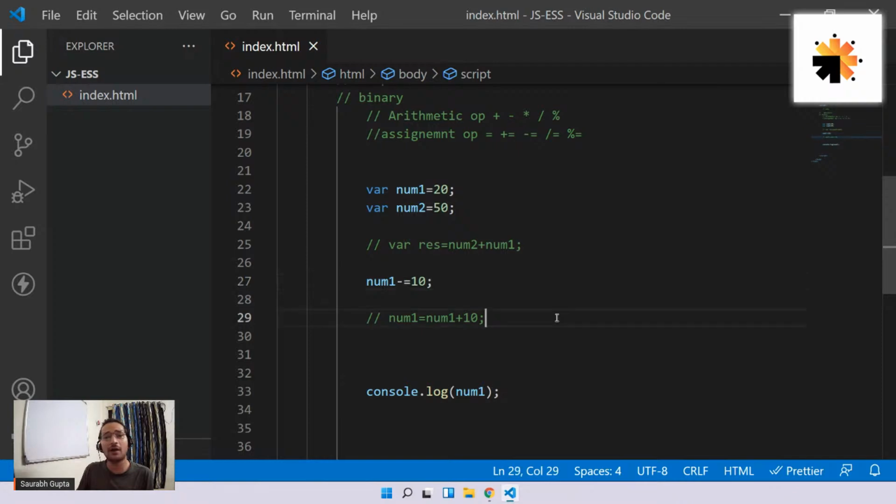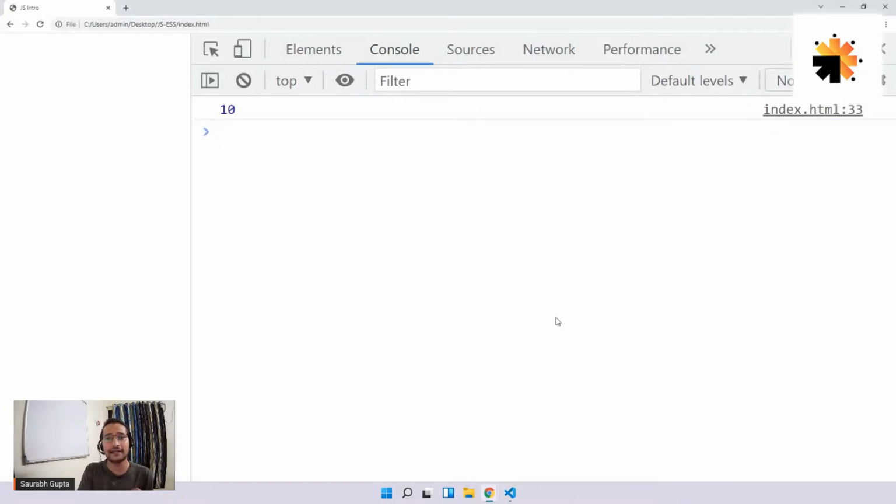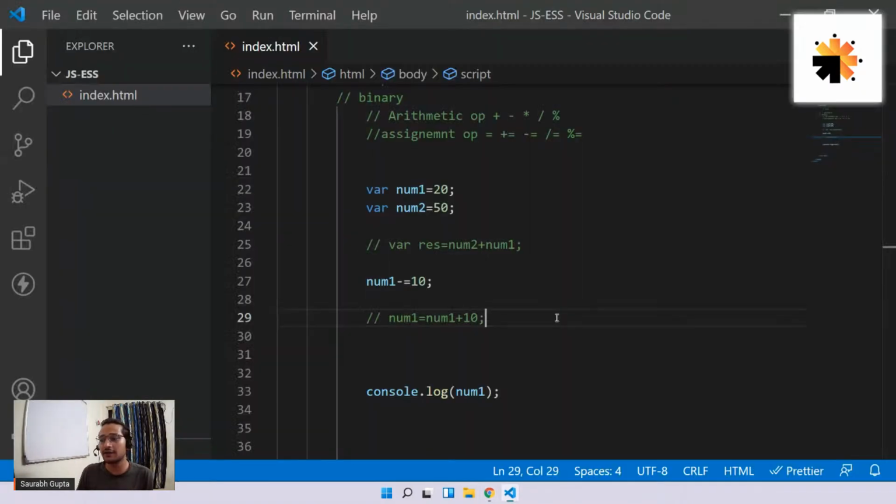So the new value of num1 will be what? It should be 10. Is that clear, everyone? And that's how things will go. Slash equal to will basically divide and assign the answer to the left side. Modulo equal to will again divide, get the remainder, and assign it to the left side. Everything will just work like that.